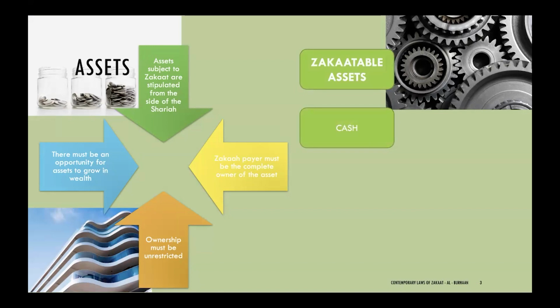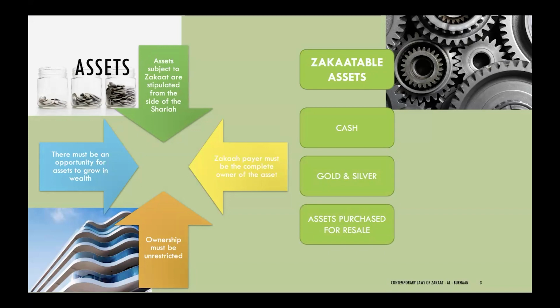So if we look at what assets generally are subject to zakat, cash in all its forms is subject to zakat. Gold and silver are subject to zakat. And when it comes to precious metals, these are the only categories of metals that are subject to zakat. Any assets that have been purchased with the intention of resale are also subject to zakat. So if we take the example of a cell phone, if a person is purchasing a cell phone for his personal use, this cell phone will not be subject to zakat.